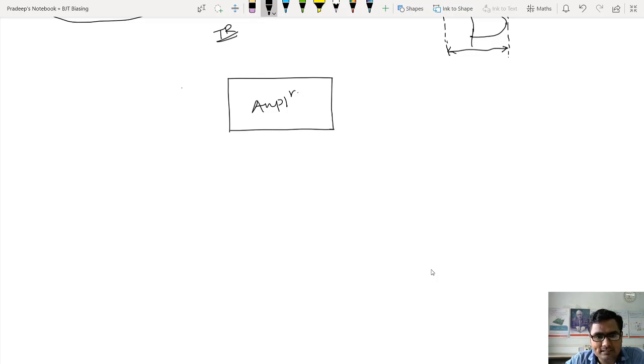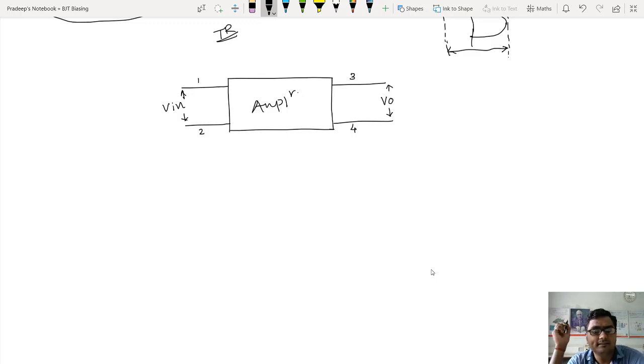What should that box, that amplifier, have? It should have 4 terminals. Look at this. Here I will apply input voltage between the 2 terminals on the left-hand side. Here I will take output voltage from the 2 terminals on the right-hand side. So in total how many terminals will I need? I will need 1, 2, 3 and 4 terminals. Why do I need 4 terminals? Because